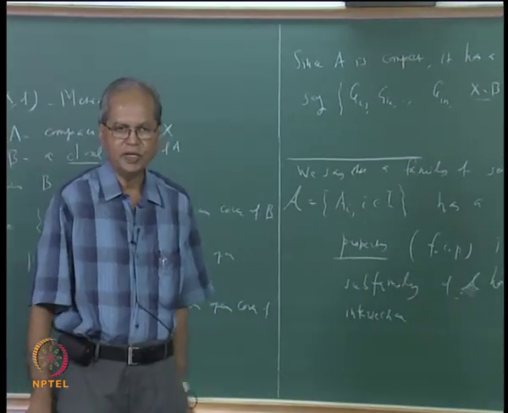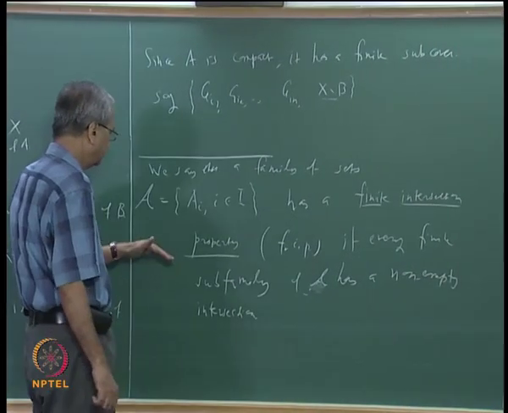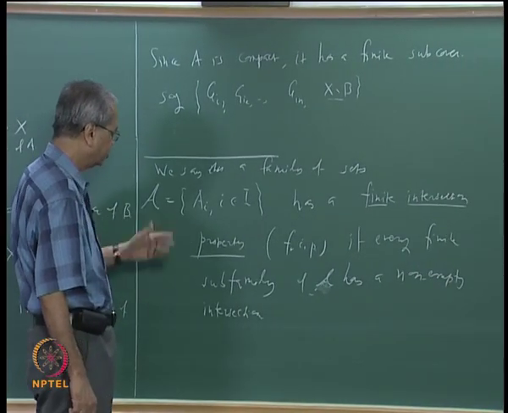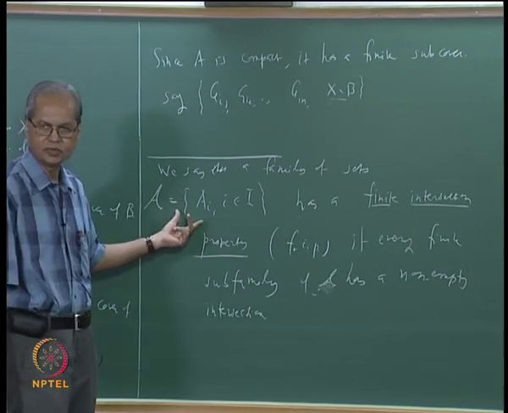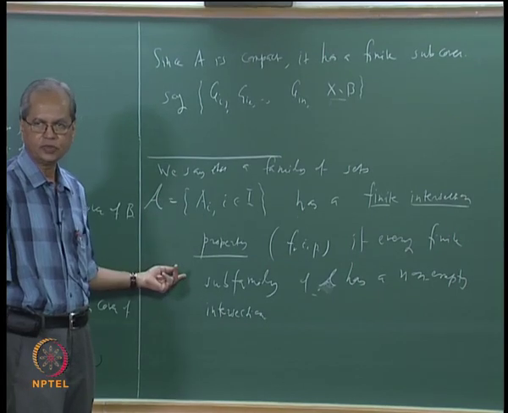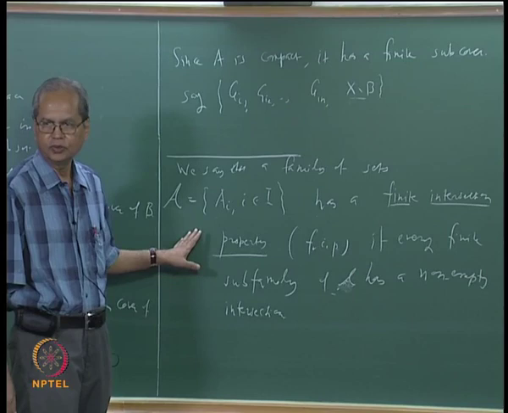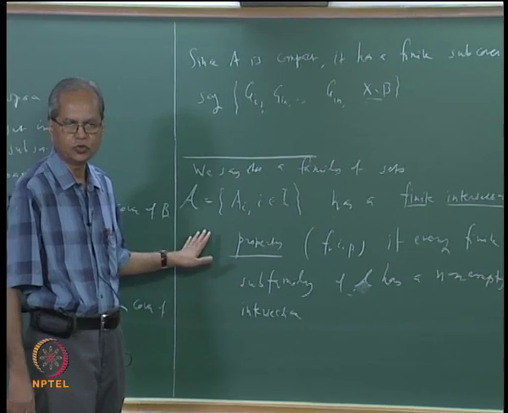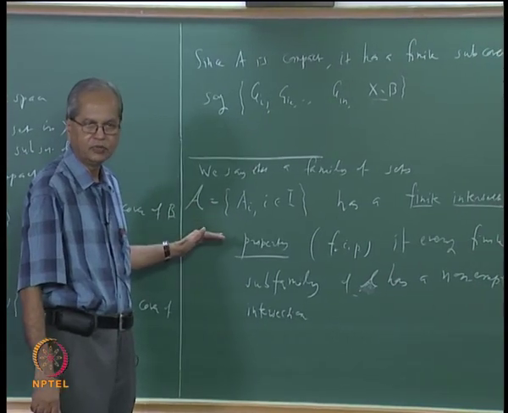Now where does compactness come into the picture? What we can show is that if a metric space is compact, and you take a family of closed sets which has a finite intersection property, then the intersection over the entire family is also non-empty. And this is equivalent to compactness.